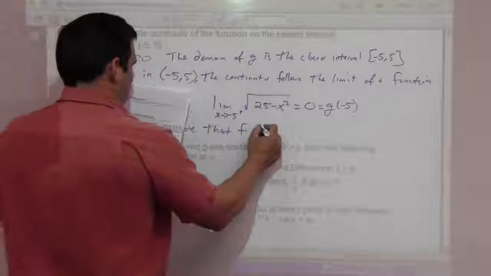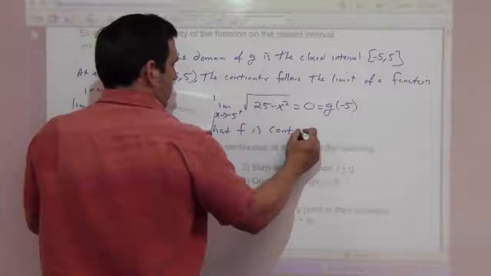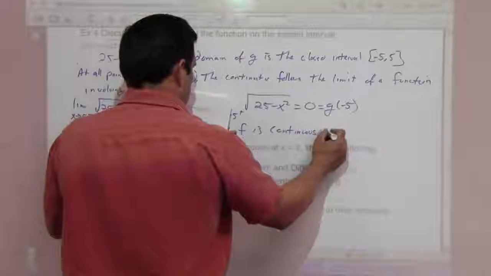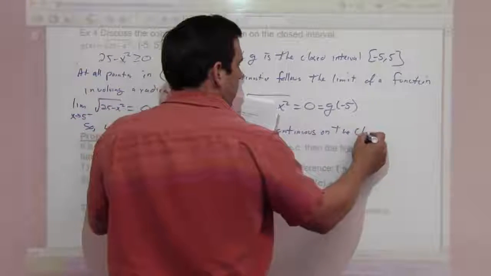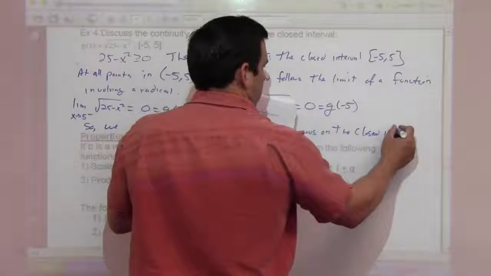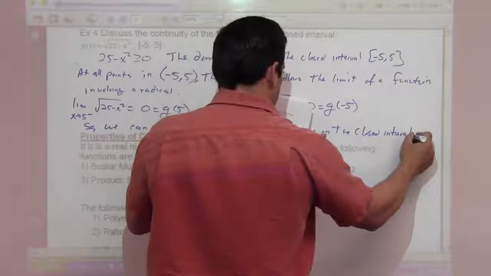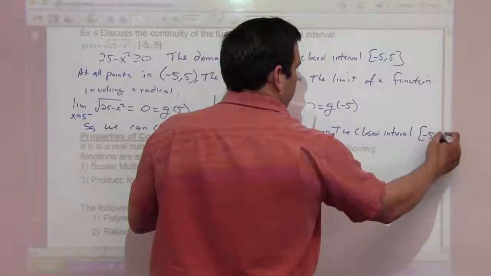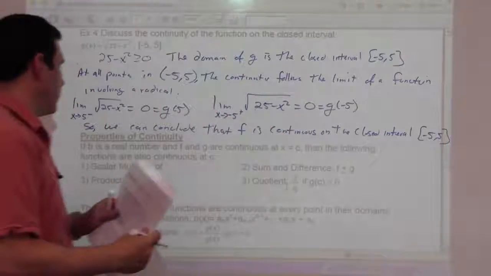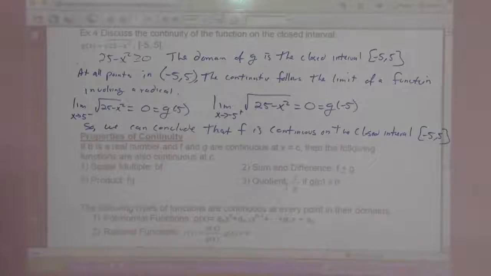f is continuous on the closed interval from -5 to 5. Okay, the next thing.